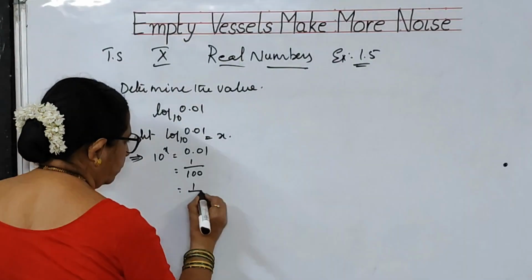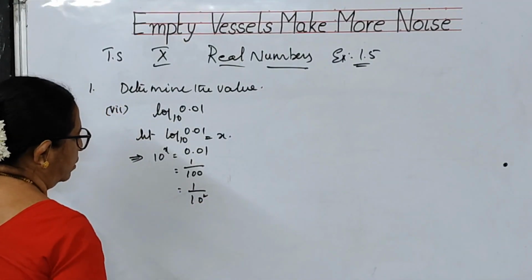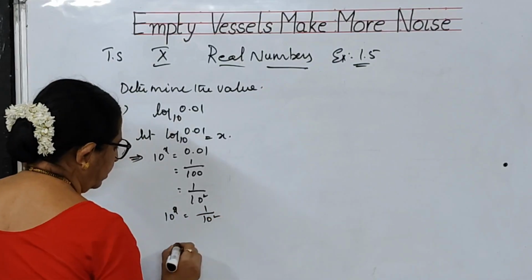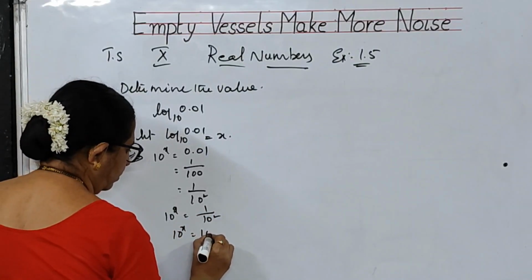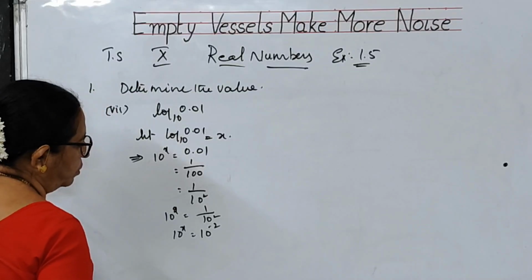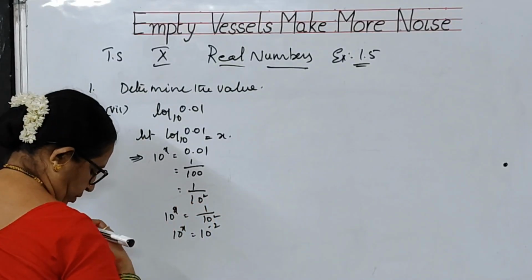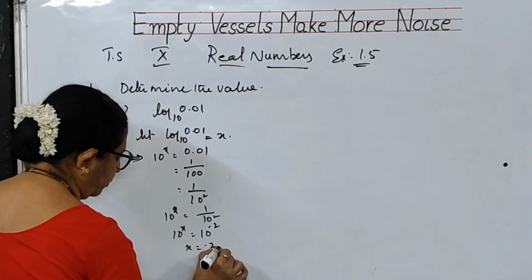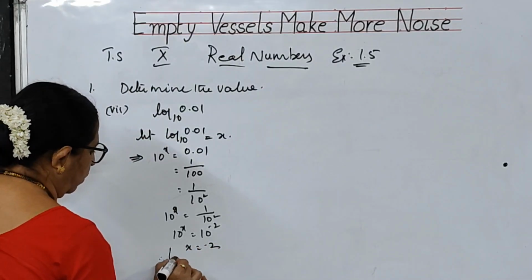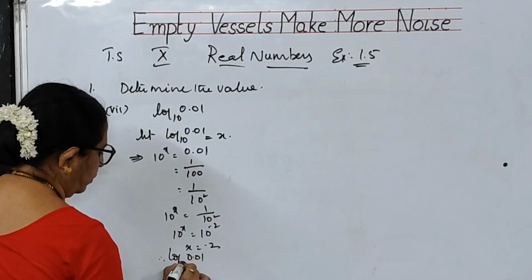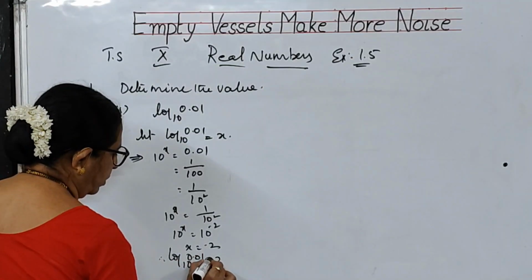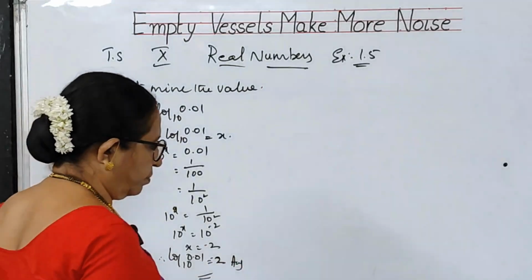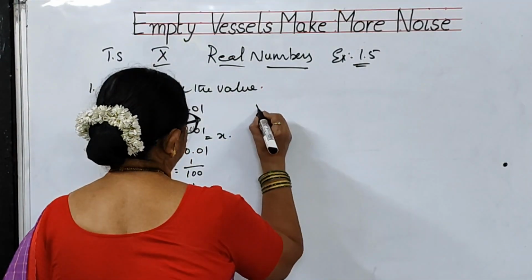That means 1 by 10 square. 1 by 10 square means 10 to the power of x is equal to 1 by 10 square. So 10 to the power of x is equal to 10 to the power of minus 2, because we are shifting it to the right side. 10 to the power of minus 2 means x is equal to minus 2. So, log 0.01 to the base 10 is equal to minus 2. This is your answer. Now, 8th bit.